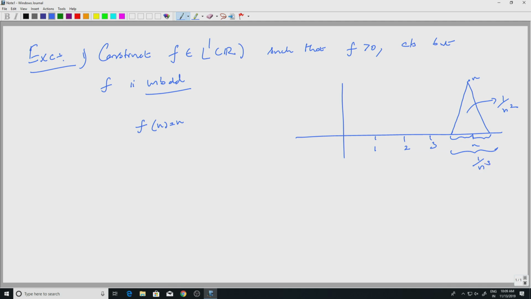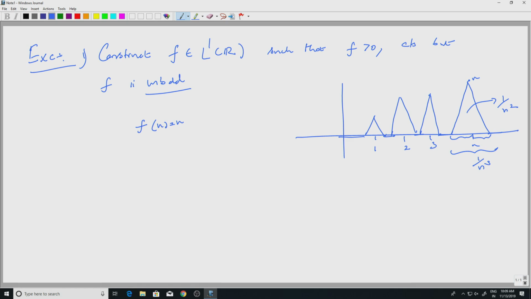The area is half base times the height, the height is n, and if the base is 1 by n cube, then I will have 1 by n square as the area. So, around each of them I have these triangles at height n, and at the remaining places you make it 0, so that it is a continuous function.